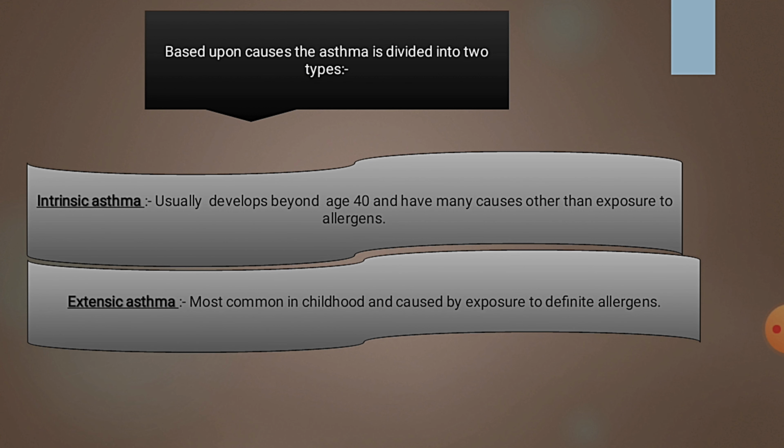Next, based upon the cause, asthma is divided into two types: intrinsic asthma and extrinsic asthma. Intrinsic asthma develops beyond the age of 40 and may be caused by exposure to things other than allergens. In adults, it can occur due to viral respiratory infection, emotional upset, stress, etc. Extrinsic asthma is most common in childhood and is caused by exposure to a definite allergen. In children, it is due to the allergen.